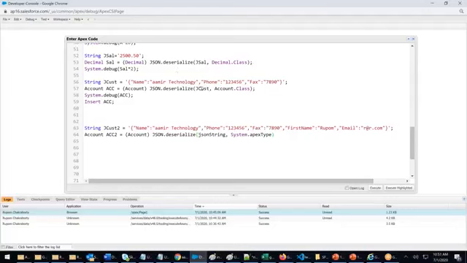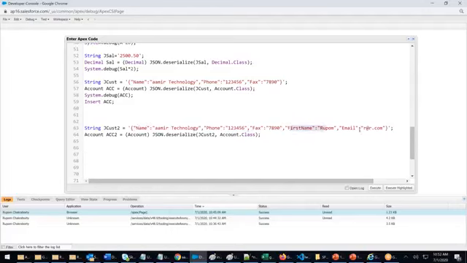What is the JSON string? JCUST2. I want to deserialize it as account.class. Then what will happen to the first name and email in JCUST2?